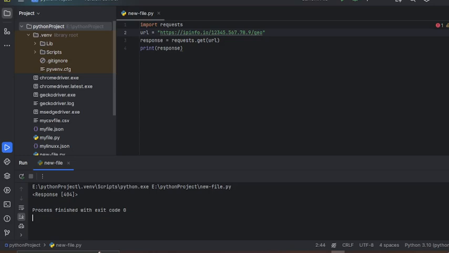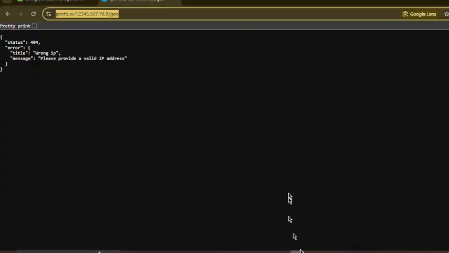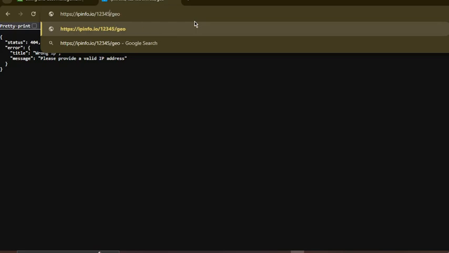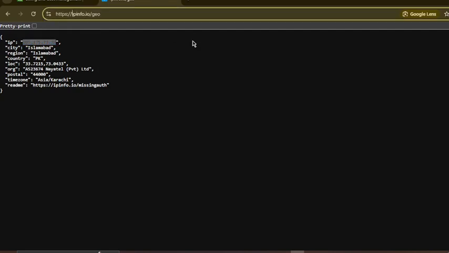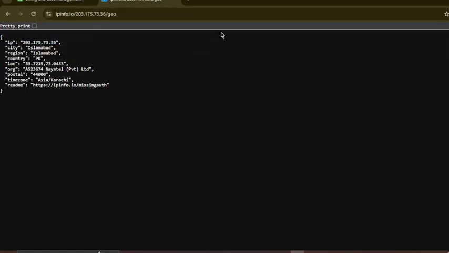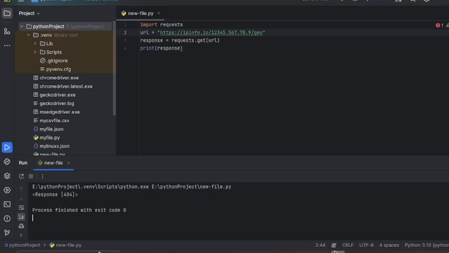After that, we will go to our website, remove that, copy the IP from here and paste the IP here. So this is my IP. We will make our script and copy the URL here.